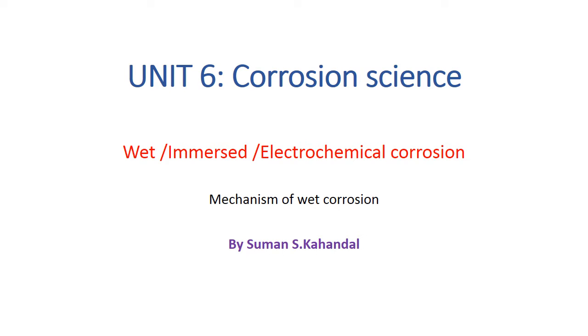Dear students, our today's topic is mechanism of the wet corrosion. As all of you know, wet corrosion means corrosion of metal in presence of the aqueous conducting medium with the formation of anodic and cathodic areas. So there are two types of mechanism in the wet corrosion.